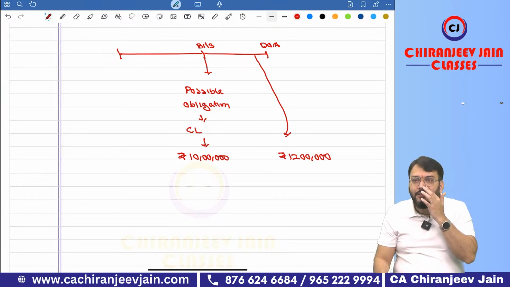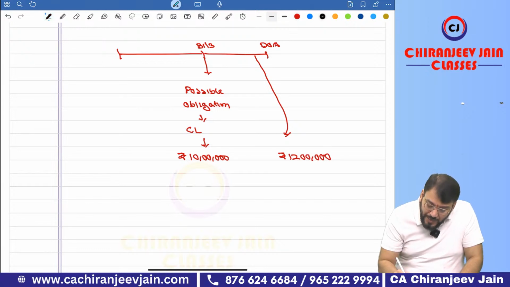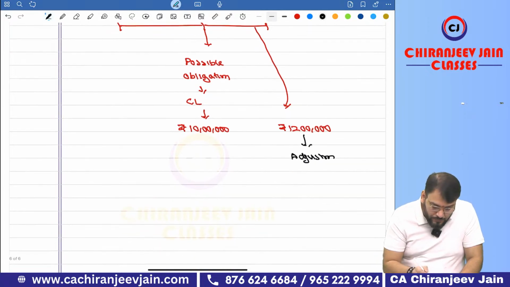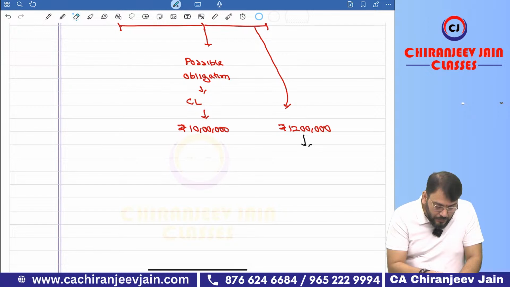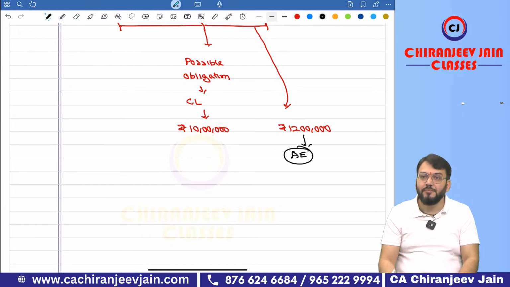Quite possible. Now, बताओ, is it adjusting event or non-adjusting event? Adjusting event. It is an adjusting event now. So, बताओ, what adjustment entry you will do?